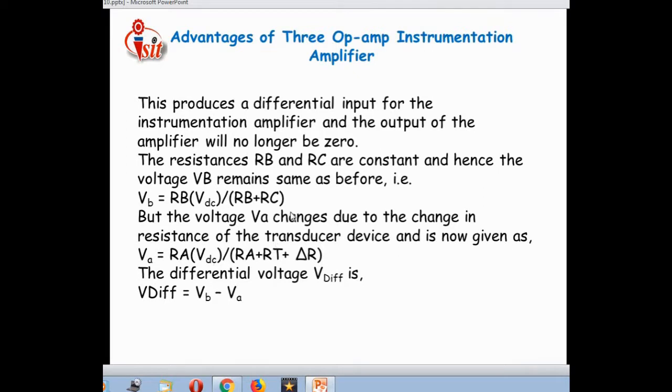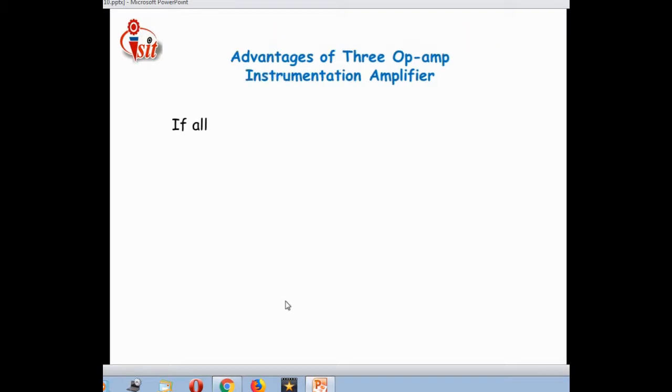But the voltage VA changes due to the change in the resistance of the transducer device and is now given as VA is equal to RA VDC divided by RA plus RT plus delta R, the variable resistor. The differential voltage, denoted by V difference, is given by V difference is equal to VB minus VA.